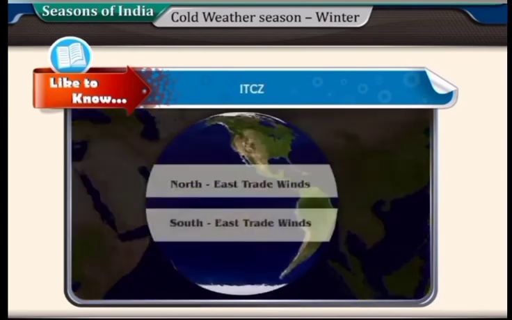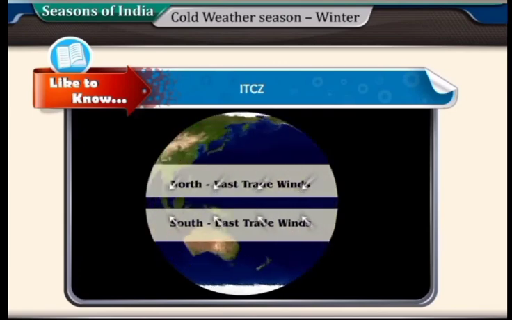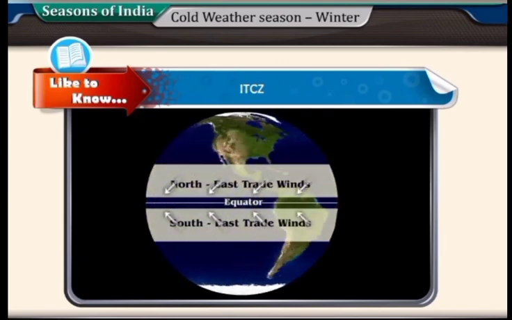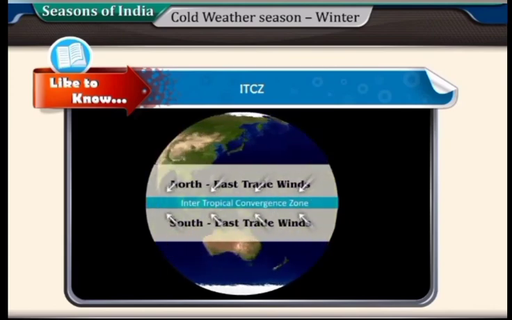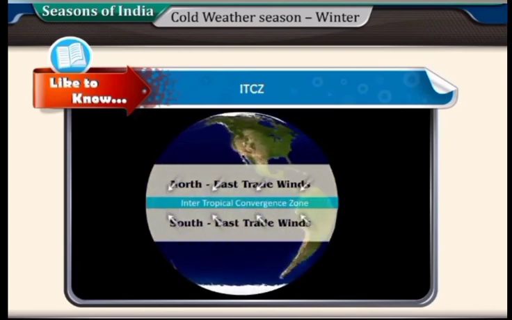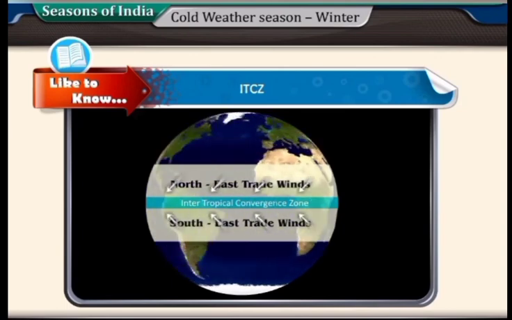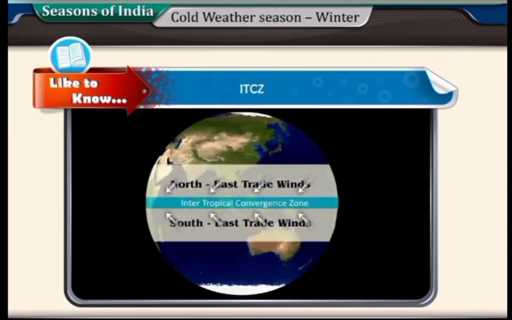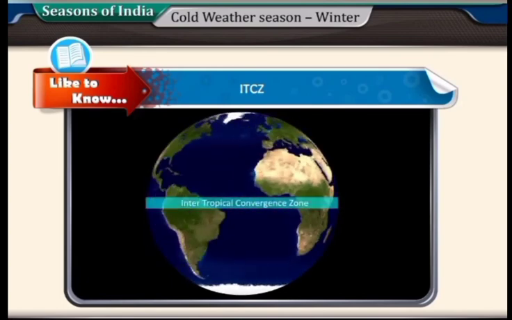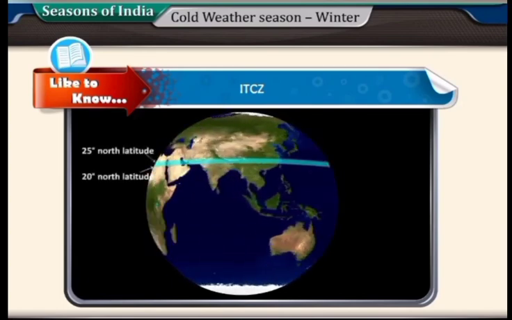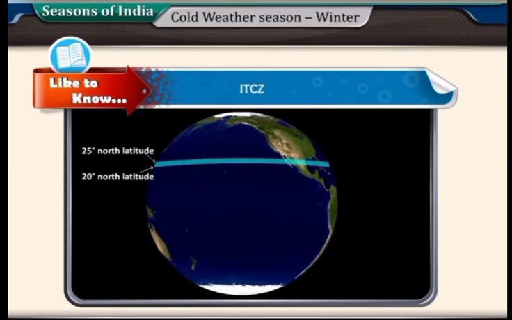ITCZ. A large low-pressure area develops over the equator where the trade winds converge. It is called Intertropical Convergence Zone or ITCZ. The trade winds rise upwards in the form of air currents. In July, this convergence zone is stationed over 20 degree to 25 degree north latitude.